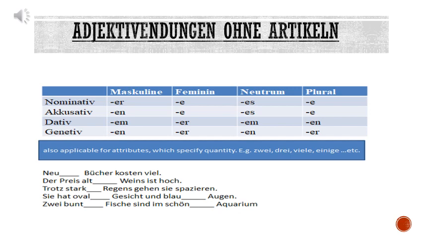Beispiel 3. Trotz stark blank Regens gehen sie spazieren. Once again the same steps. Is there any noun after the adjective? Yes, Regens is a noun. So there will be an ending. Is there any article before stark? No article. So the second table.